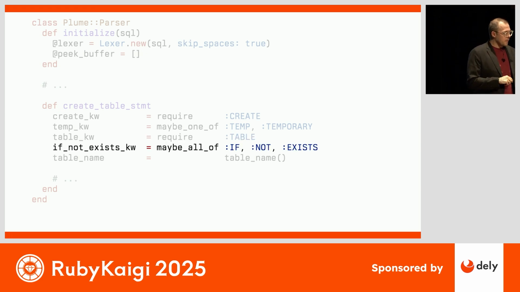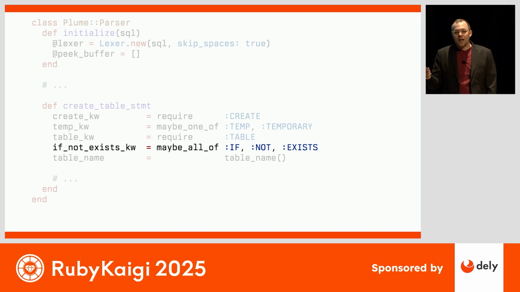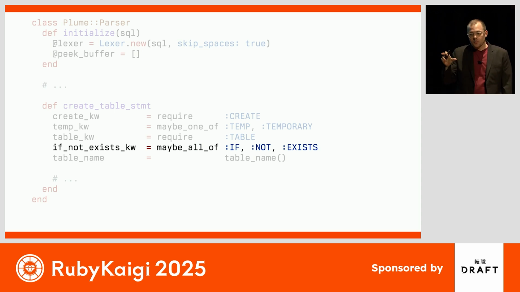So we do it. After you have a table, you might or might not have a sequence of tokens, if not exists. So the maybe all of helper allows us to check, do we have this exact sequence of tokens fully from start to finish? And if we do, consume all of them and grab the full span. But if we don't, just return nil and continue on.